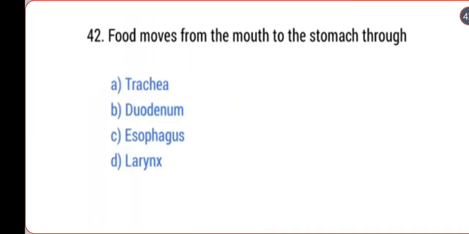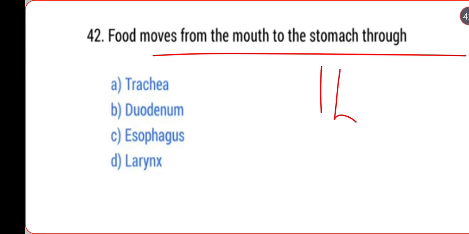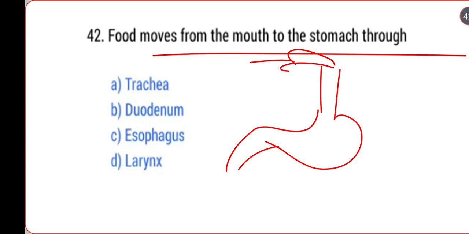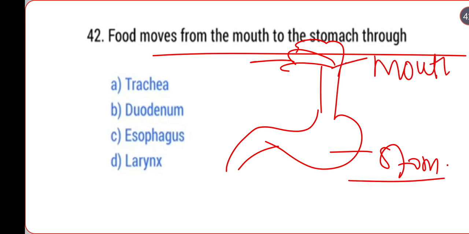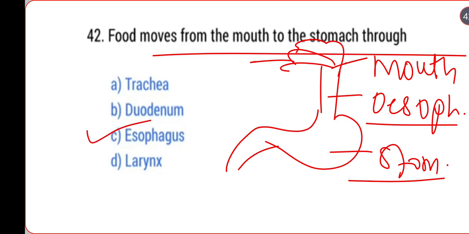Next, food moves from the mouth to the stomach through which structure? This is the mouth and this is the stomach. The food moves from the mouth to the stomach through this structure, which is called the esophagus. The esophagus is the correct answer.